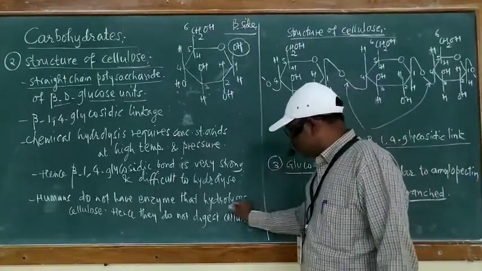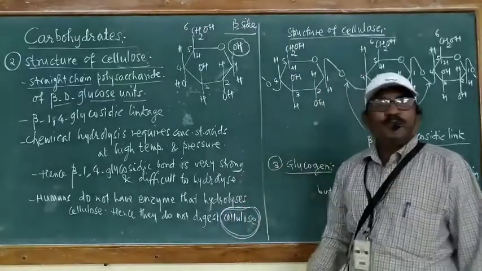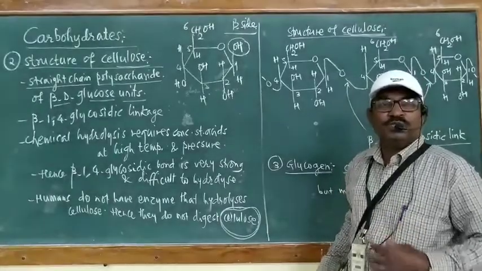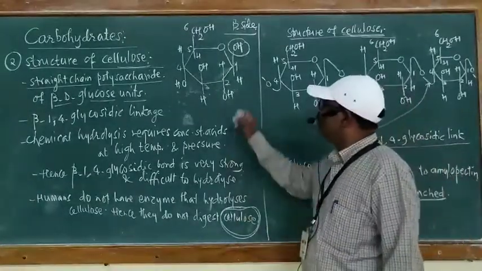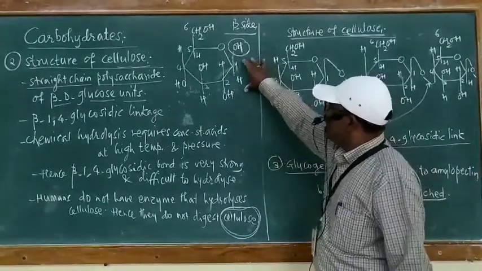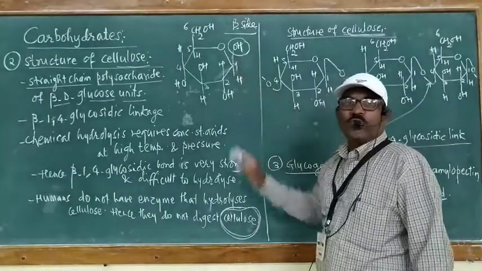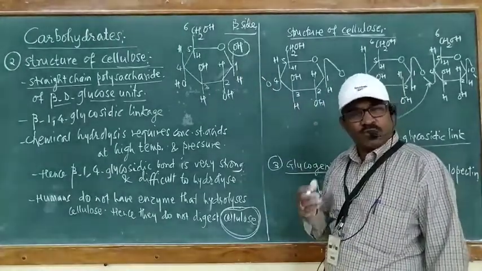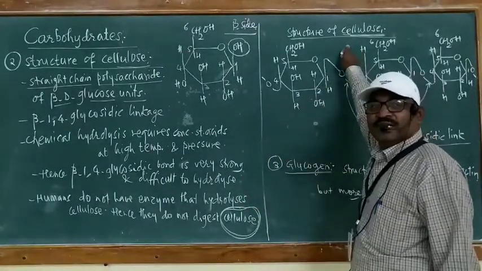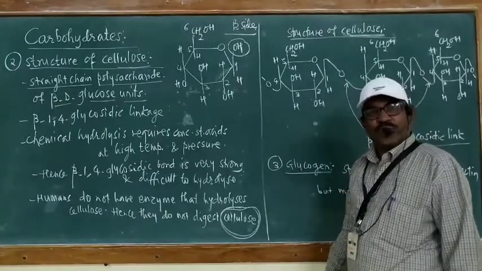But this cellulose is the polymer of beta D glucose units. Hence, a large number of such beta D units are joined to one another, and the polymer, that is the polysaccharide cellulose structure, is formed.